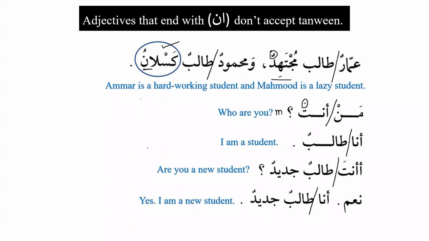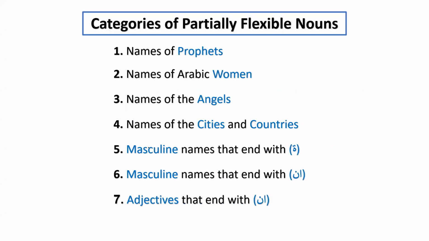Okay, so here we have learned already that the names of prophets are mamnu min as-sarf, and there are 6 exceptions, and I'm sure inshallah you remember those 6 exceptions: Muhammadun, Nuhun, Lutun, Hudun, Salihun, and Shu'aibun. And these are 6 exceptions, and the rest of the names of the prophets, like Ibrahimu, Ismailu, Yaqubu, Yunusu, all of them are partially flexible. That means they do not accept tanween. Then we have seen that the names of Arabic women like Aishatu, Aminatu, Zainabu are also mamnu min as-sarf. They do not accept tanween.